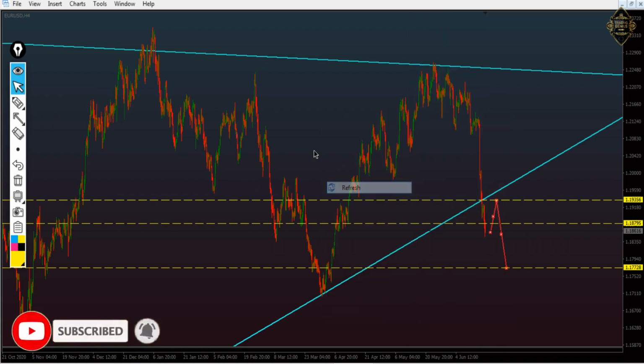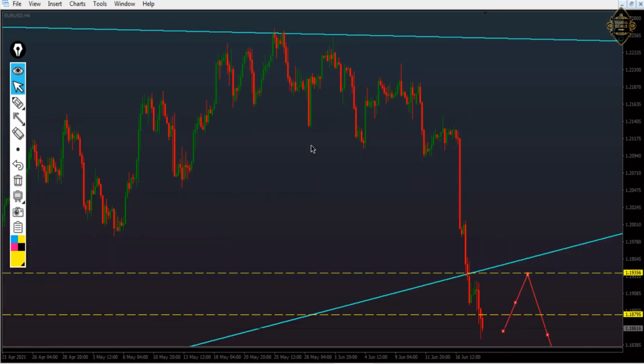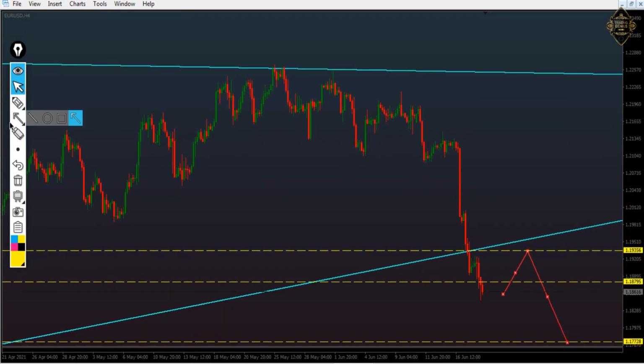And why did I put two zones there? I will tell you why. The first zone is at 1.18795. The second one is at 1.19356. So the price might go down from here, or it might go up and touch that zone, and then from there it will go down. The target is at 1.17728. I think everything is very clear, my friend.